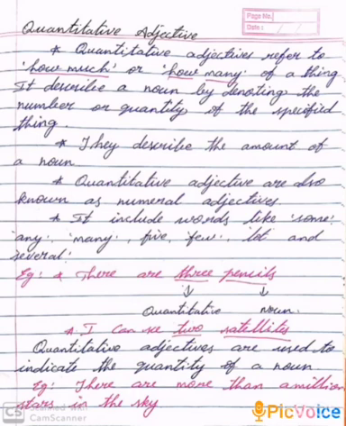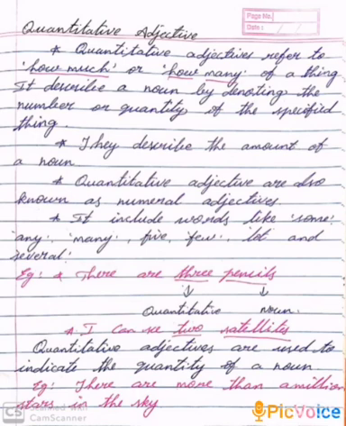Quantitative adjectives are also known as numeral adjectives. It includes words like some, any, many, few, lot or several. Next we will see book exercise and book example. There are 3 pencils in the box.